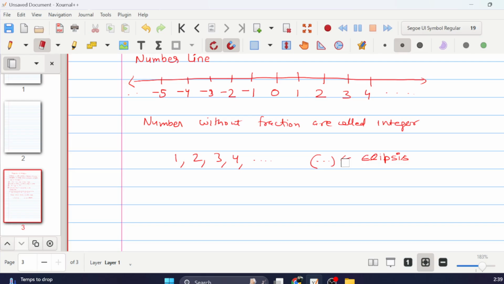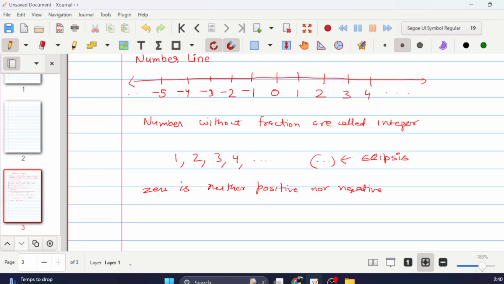Another thing to remember is that we already know what a negative number is. Anything on the left of 0 is a negative number. Anything on the right of 0 is a positive number. So 0 is neither positive nor negative. That's the important thing to remember. 0 is neither positive nor negative.